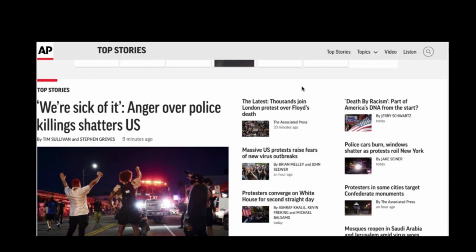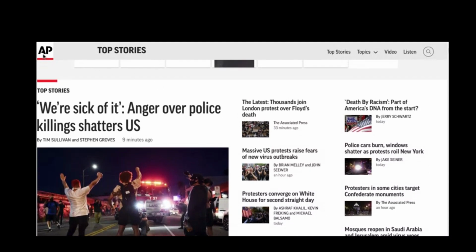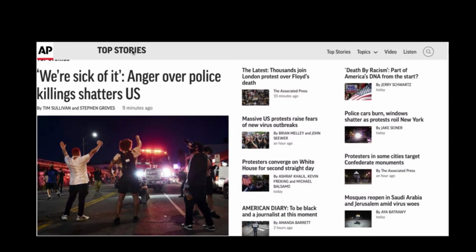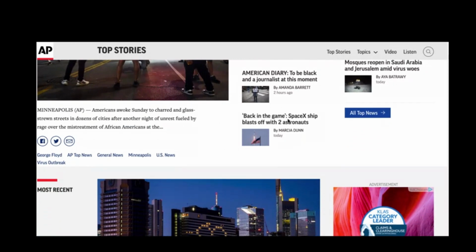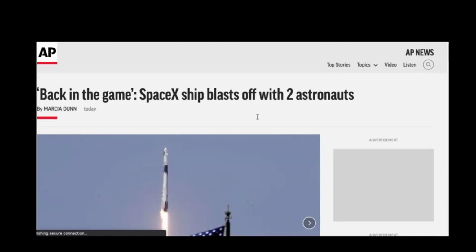Let's start by taking a look at finding some newspapers. One of the biggest sources for newspaper stories is AP, Associated Press, and you can access most of their stories directly from their website. And let's say that we were going to focus on the new space launch of American astronauts by SpaceX.